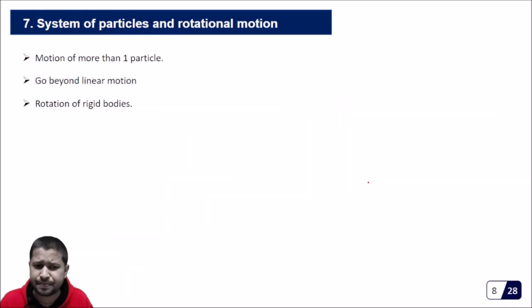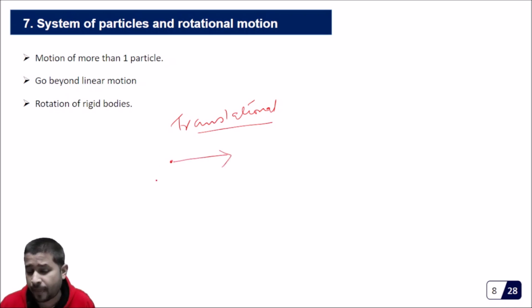And finally, till now what we have been dealing with is called translational motion. What is that? We are considering point objects and they are just moving. We are applying some force and these point objects are moving.